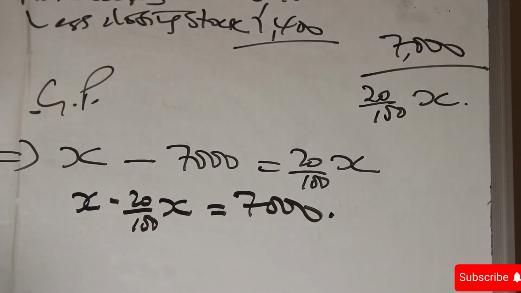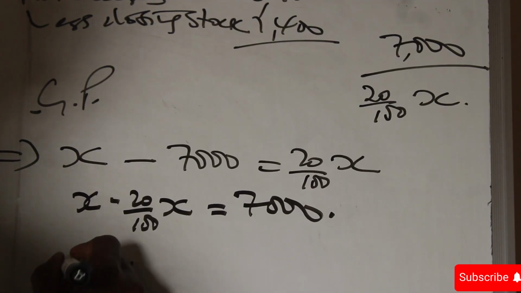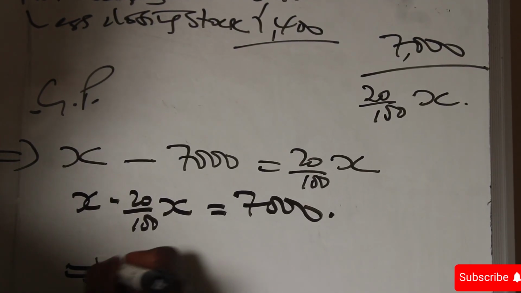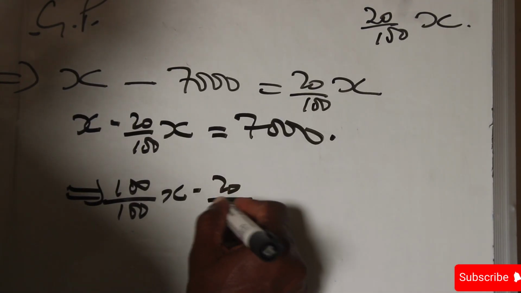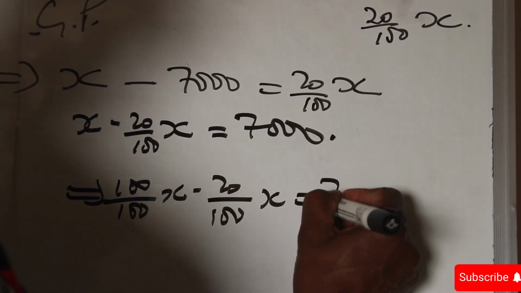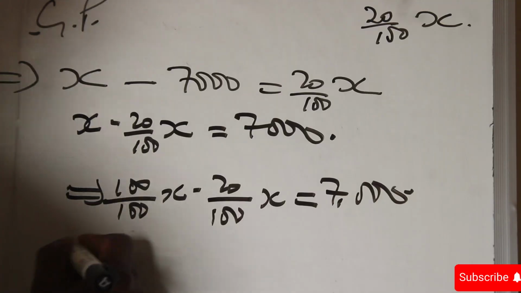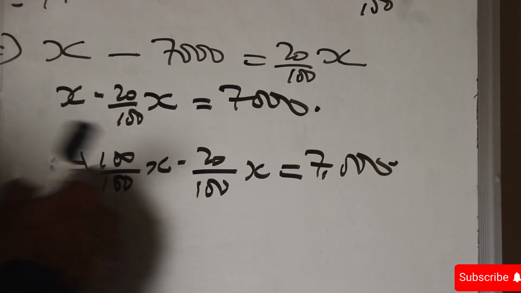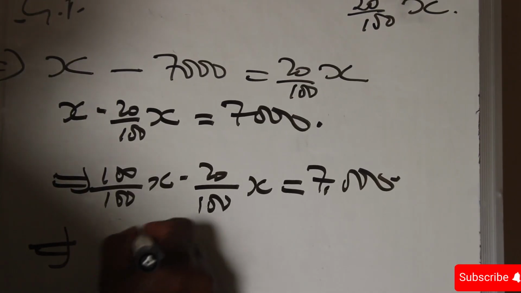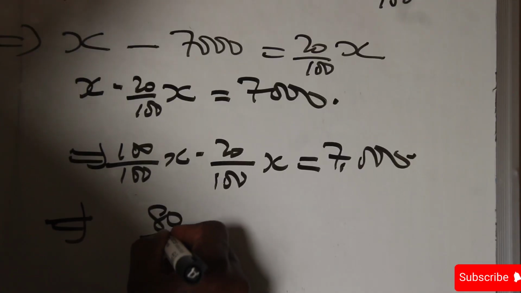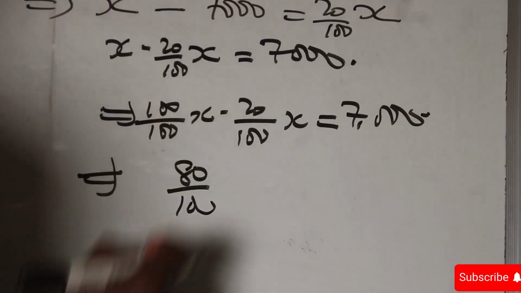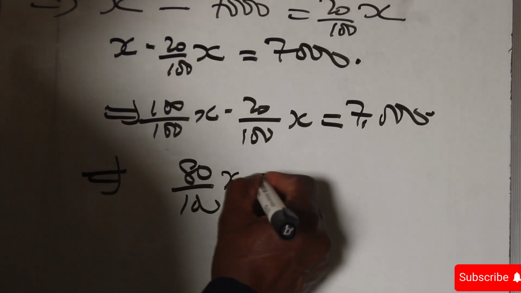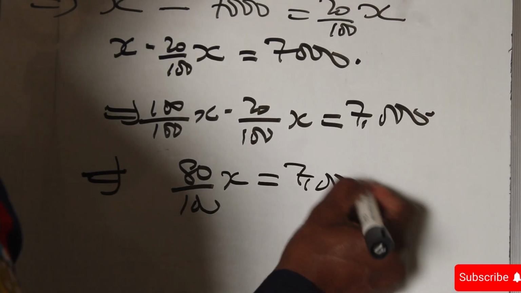Which implies 100 over 100 X minus 20 over 100 X is equal to 7,000. And therefore 100 minus 20 is 80. 80 over 100 X is equal to 7,000.